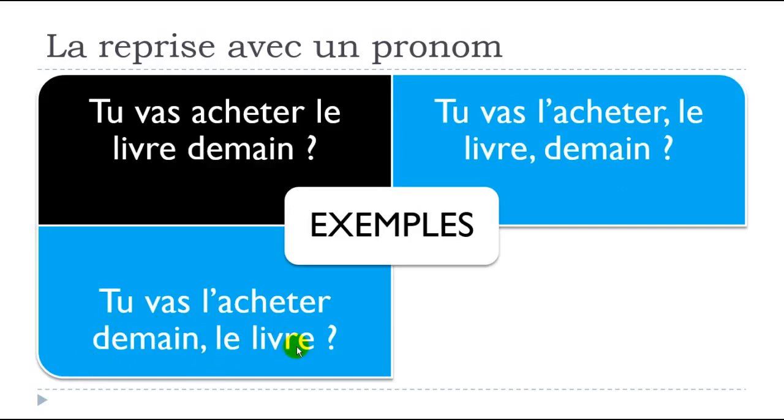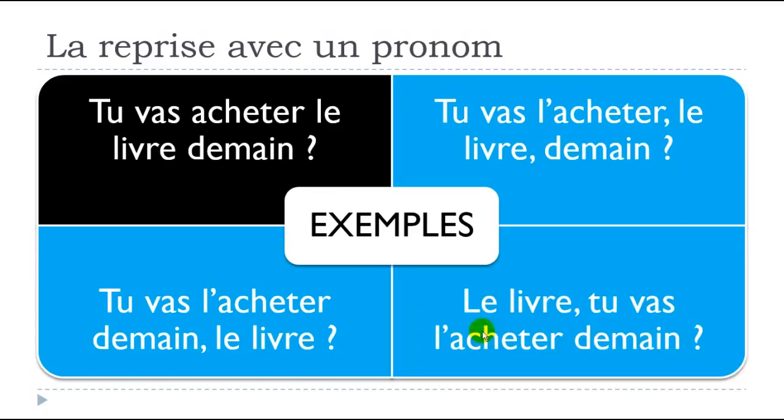It's the same principle: you use the pronoun, but you keep the word as well, ending the sentence with le livre. And the third option is to start with it: le livre, tu vas l'acheter demain.